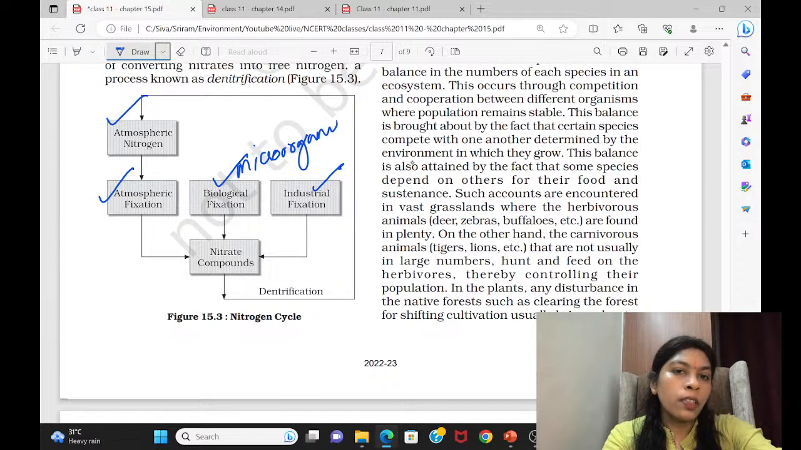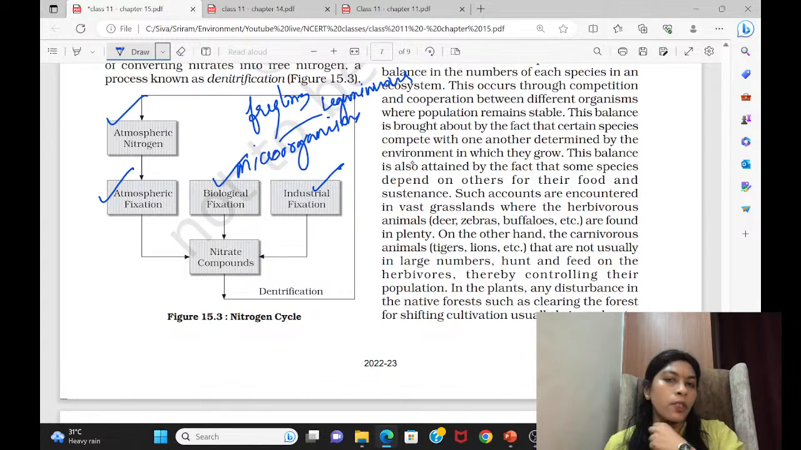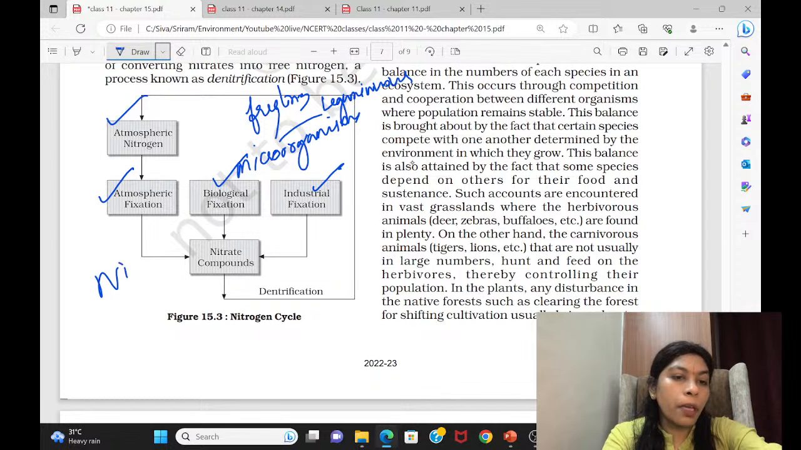Some are free living, and they can be of two types. They can be either free living in the soil or they can fix to leguminous plants' roots. I hope you would have read about this. For example, certain organisms like Frankia live in the roots of higher plants. They take the elemental nitrogen and convert it to nitrate. Nitrate is taken by plants.